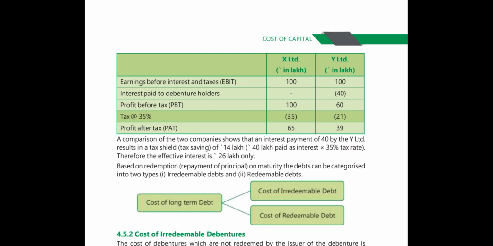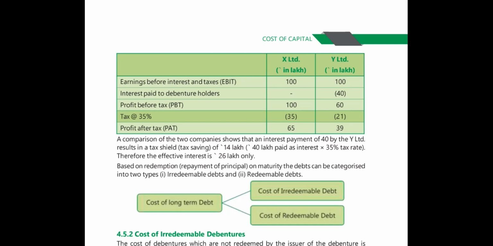If you compare X Limited and Y Limited, the interest payment of 40 by Y Limited results in a tax shield. The 40 lakhs paid as interest is helpful for the company as a tax shield, and taking 35% as the tax rate, the effective interest cost is 26 lakhs only.